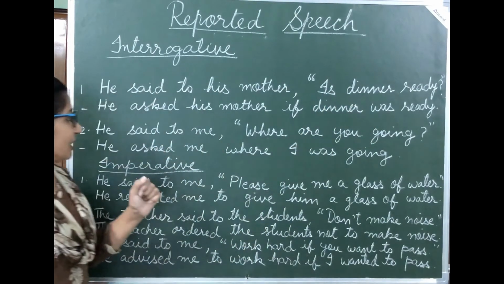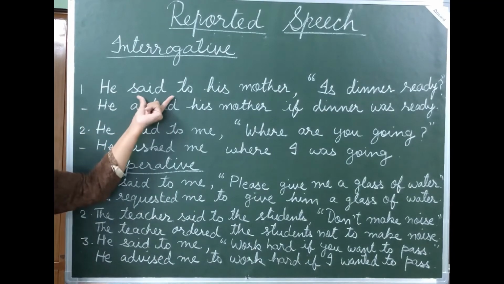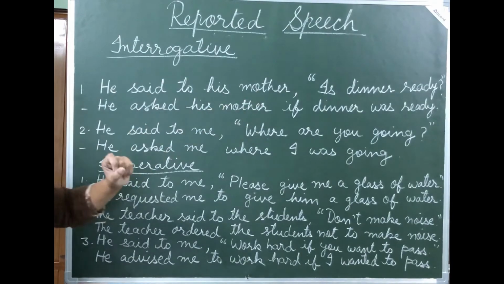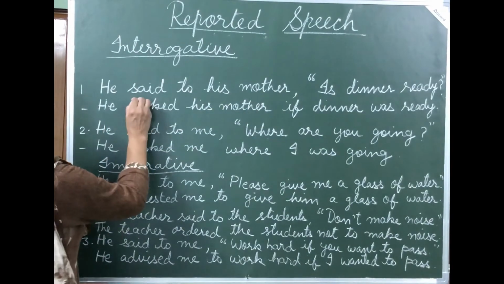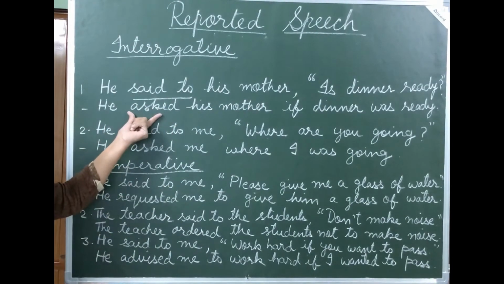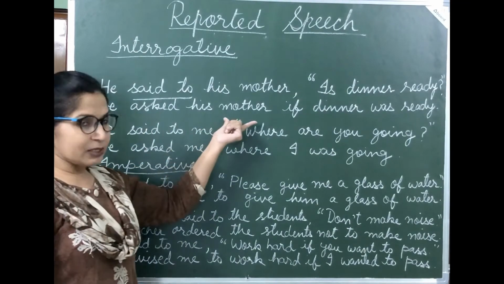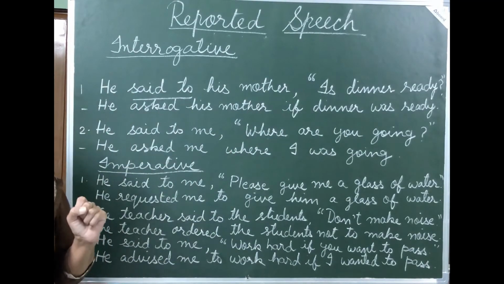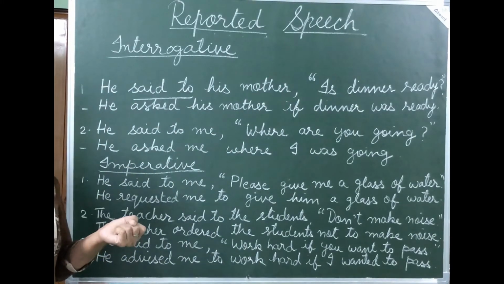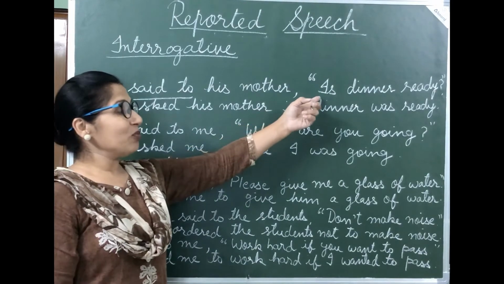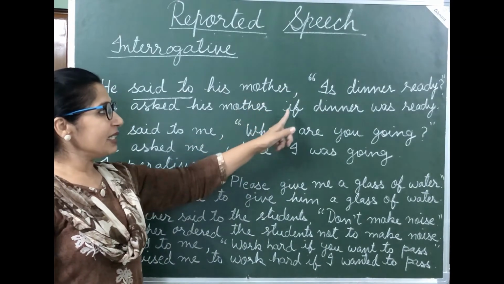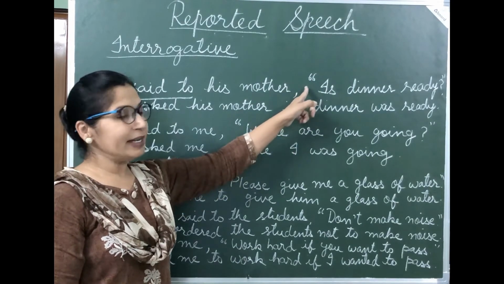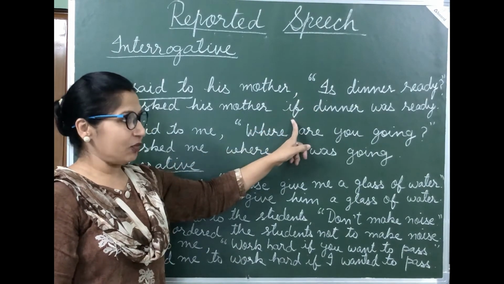See students, "said to" now changes into "asked" because there is a question mark at the end. He, in place of "said to," we will write "asked." He asked his mother. Now this is a yes or no type of question, "Is dinner ready?" starting with a helping verb "is." So the conjunction that we have to use here is "if." Here we'll remove the comma and inverted commas and write "if."